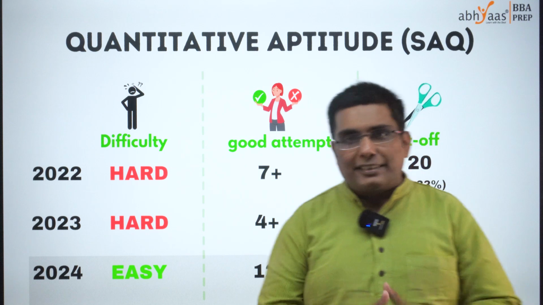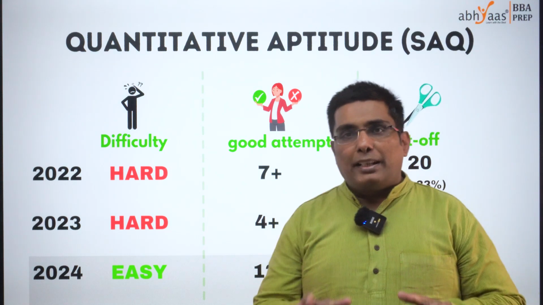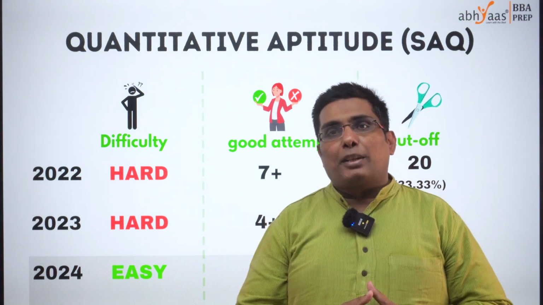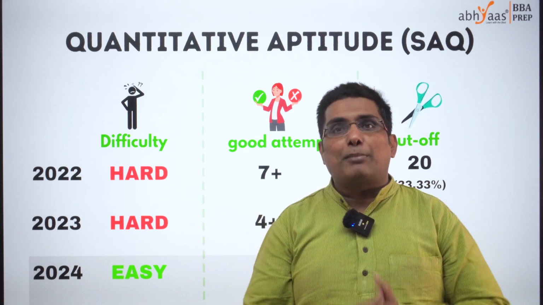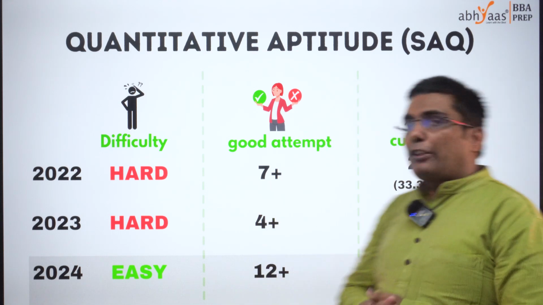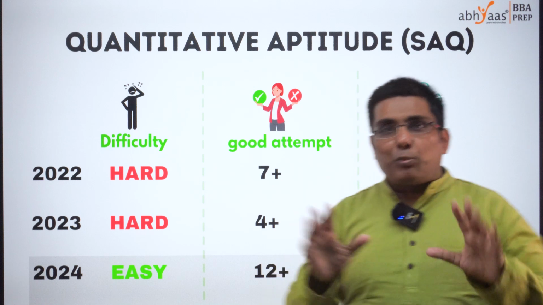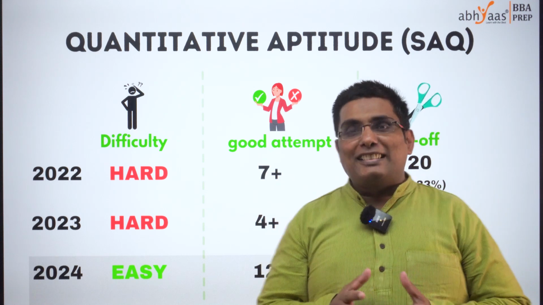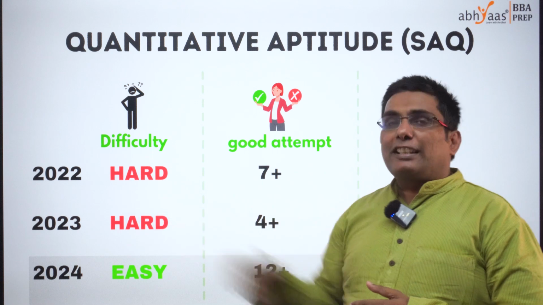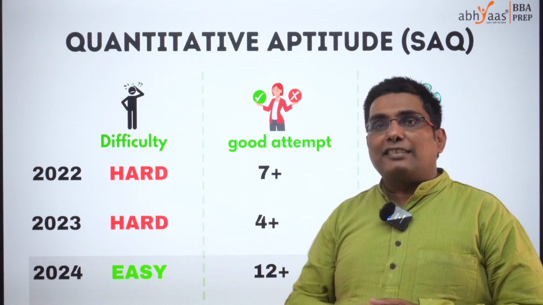Let's talk about all the three sections in detail. Let's compare the current 2024 IPMAT INDORE exam with the last couple of years so that we understand what changed. Accordingly, we can get a better measure of cutoff, right? For example, quantitative aptitude SAQ questions. I'm sure most of you were thrilled to see this kind of paper this year. SAQ this year was definitely easier than the last 2 years. In 22 and 23, the difficulty level we rated as hard. This time it is easy.